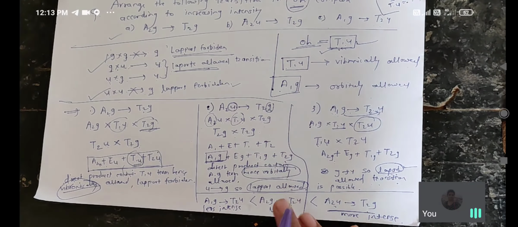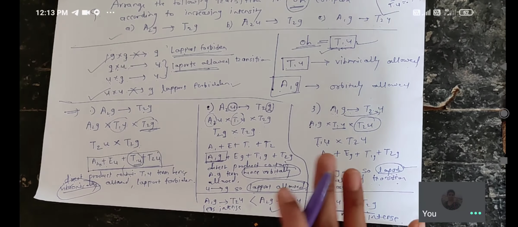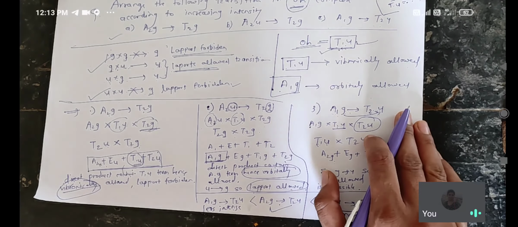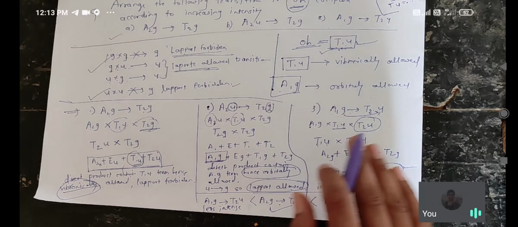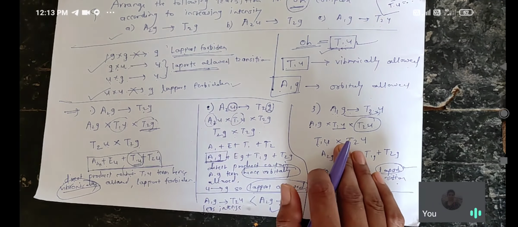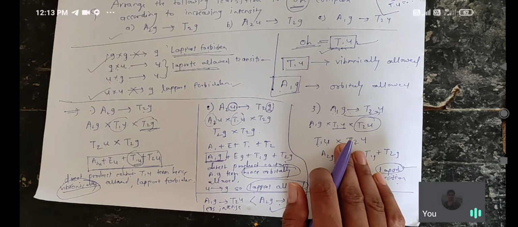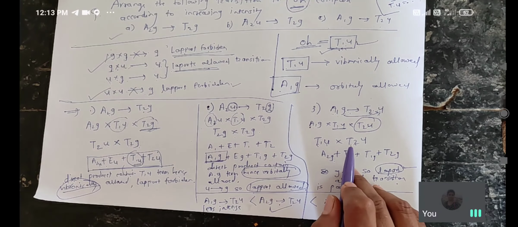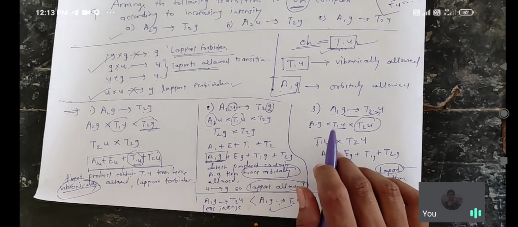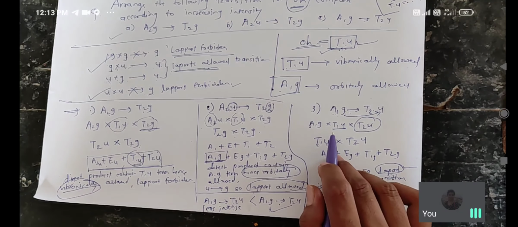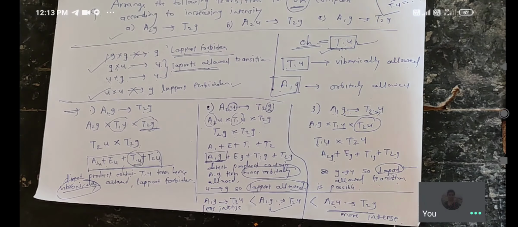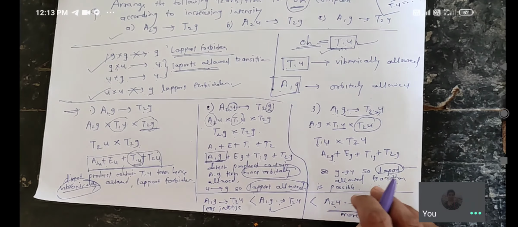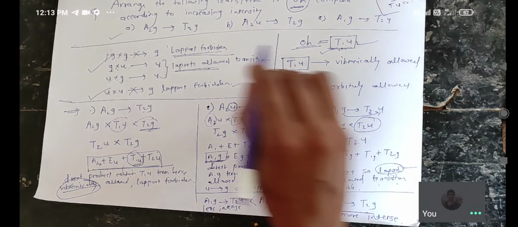And when an orbitally allowed transition is there, the direct product contains the A1G term, at that time the orbitally allowed transition is present. When the direct product contains the T1U term, at that time the transition is vibronically allowed. And when the product is G into U, it gives U, and U into G, it gives U, at that time the transition is Laporte allowed. Okay. The most intense transition is the orbitally allowed one, and the less intense is the Laporte allowed.